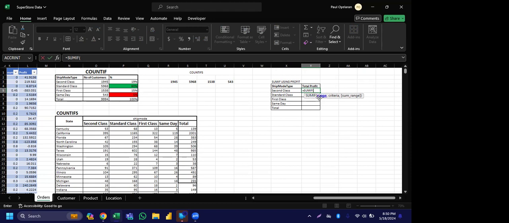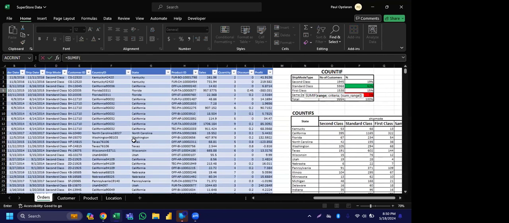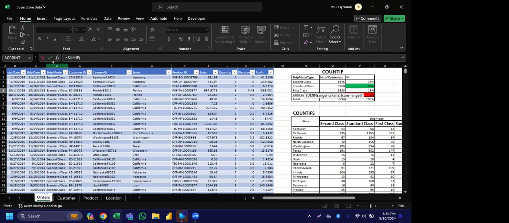So first thing is asking, what is our range? In this kind of play, our range is what? Is this our ship mode that we want to do? So where do we have our ship mode? We go to our column D. That's where we have our source. Go to our column D.